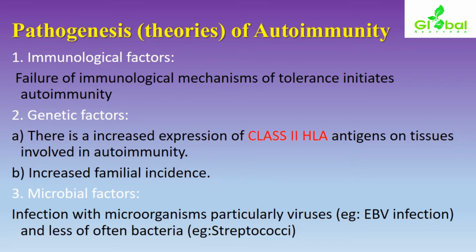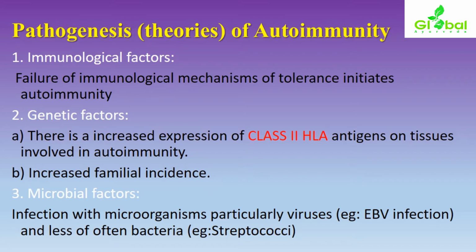Certain theories have been postulated to explain the causation of autoimmunity with respect to certain factors. The first one is immunological factors. Failure of immunological mechanism of tolerance initiates autoimmunity.